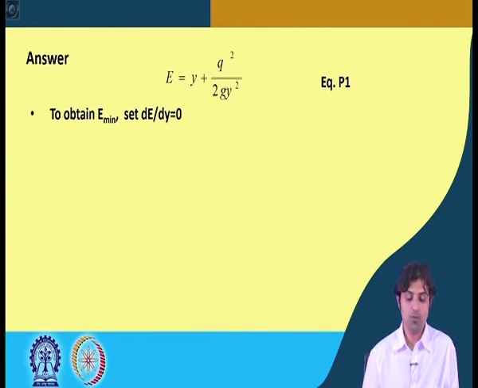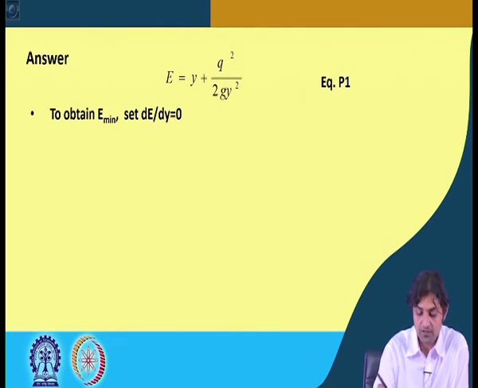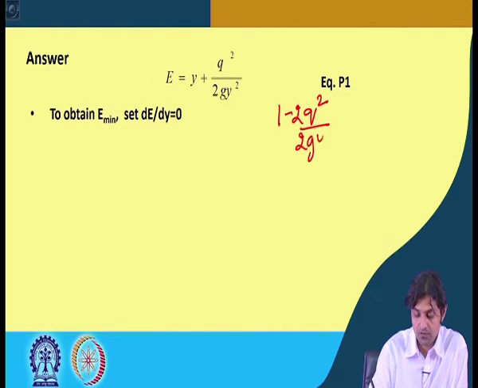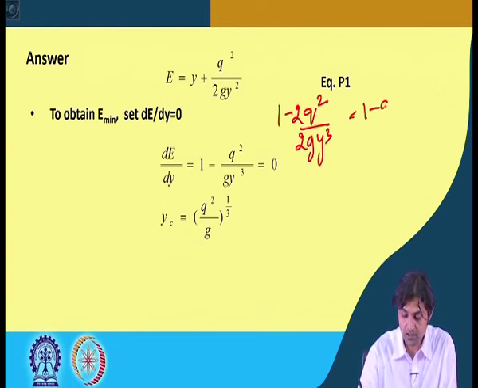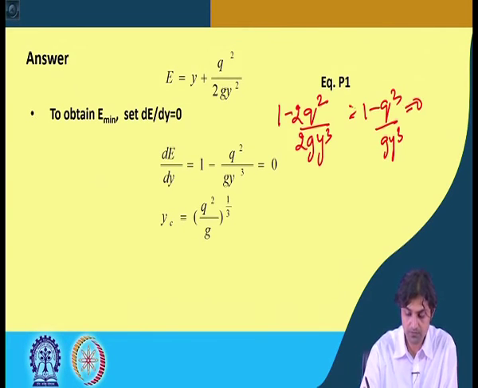Now, if we want to obtain E minimum, we have to set dE by dy equal to 0, and if we set dE by dy equal to 0, then it becomes 1 minus q square by g y cube is equal to 0.